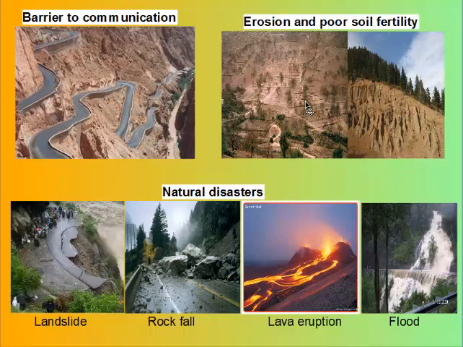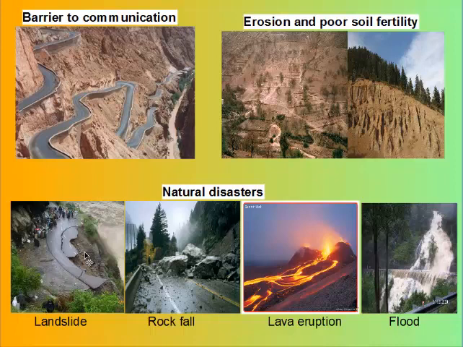Then there are also natural disasters posed by mountains, which include landslide. That is when some part of the mountain breaks downwards. It may cause a disaster. There is also rockfall. That is when a loose rock falls from a higher ground to a lower ground.